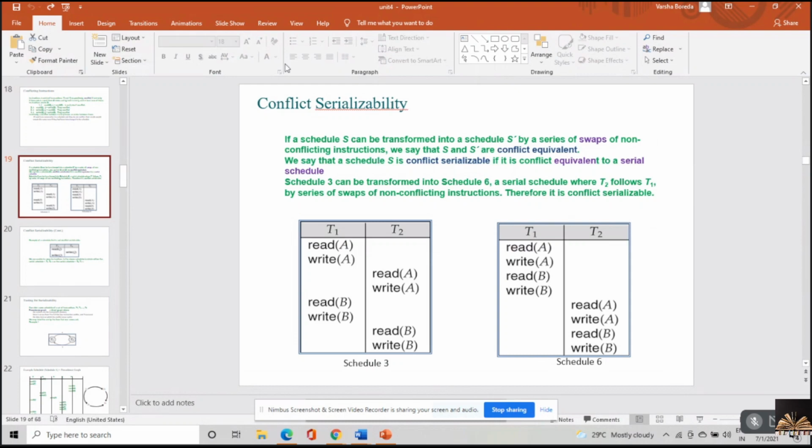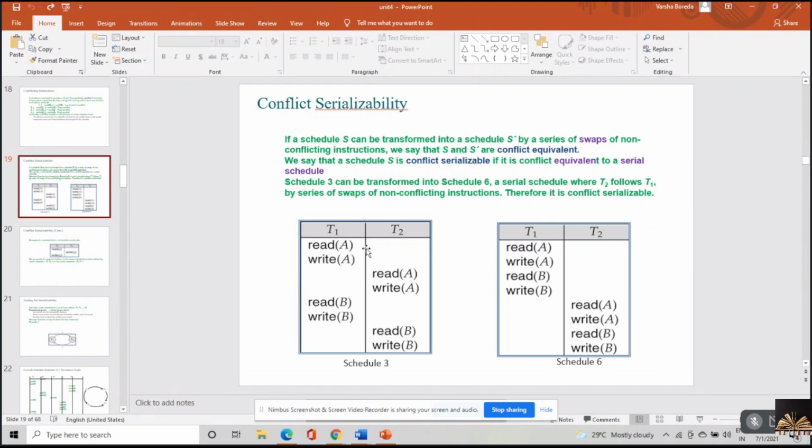Now, if a schedule S can be transformed into a schedule S dash by a series of swaps, interchanging of non-conflicting instructions, we say that S and S dash are conflict equivalent.